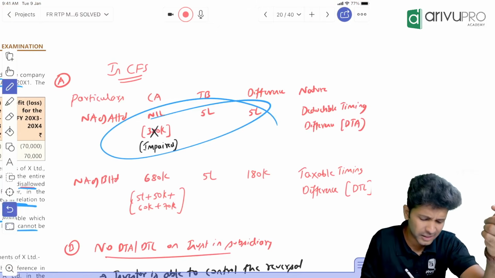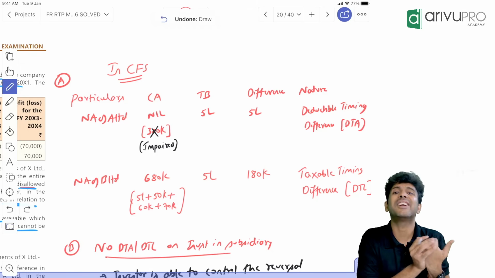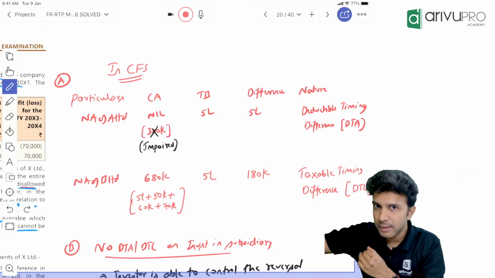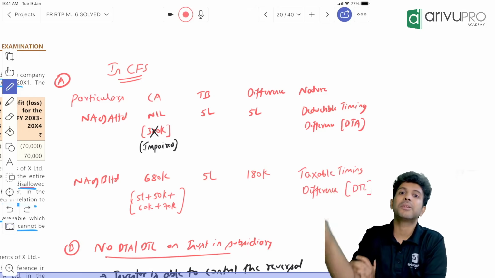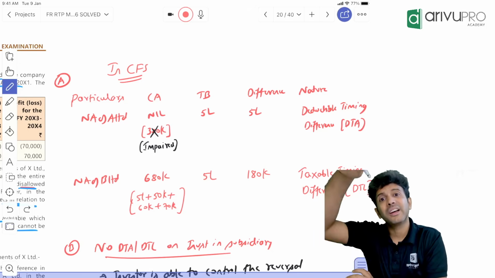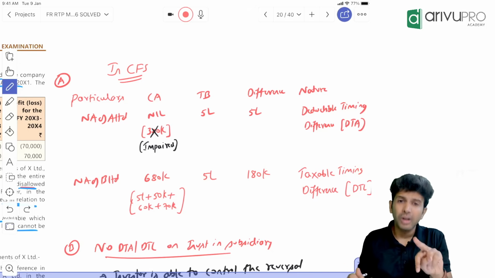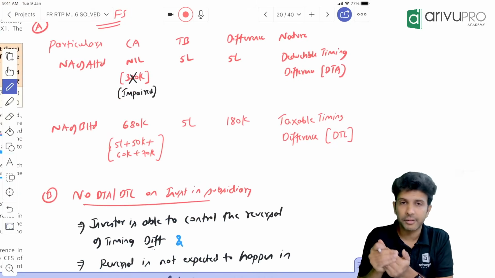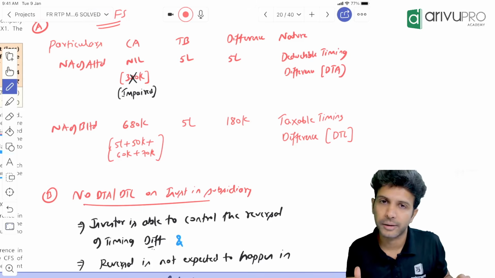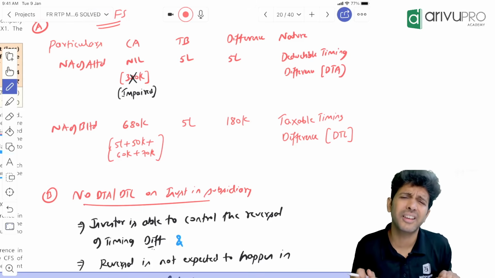So this difference will get sorted when the subsidiary declares a dividend. Because when the subsidiary makes a profit, net asset will increase. But when the subsidiary declares a dividend, net asset will reduce. So by declaring the dividend, these differences will get sorted. And who decides the subsidiary's dividend policy?